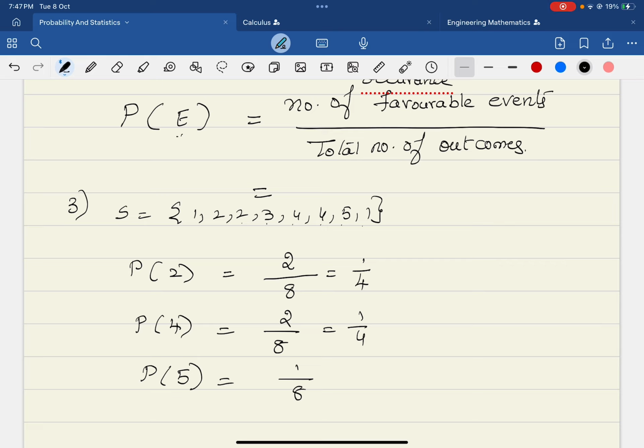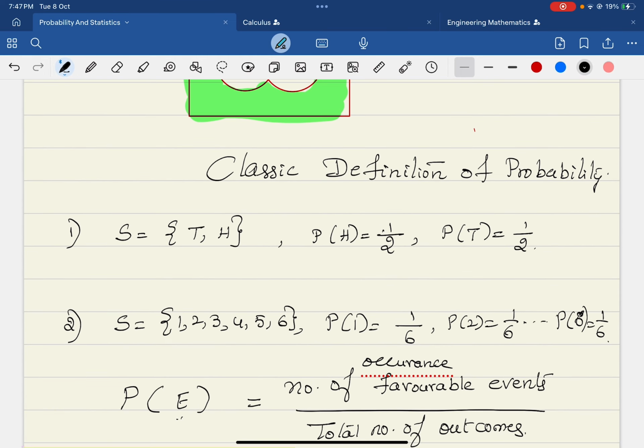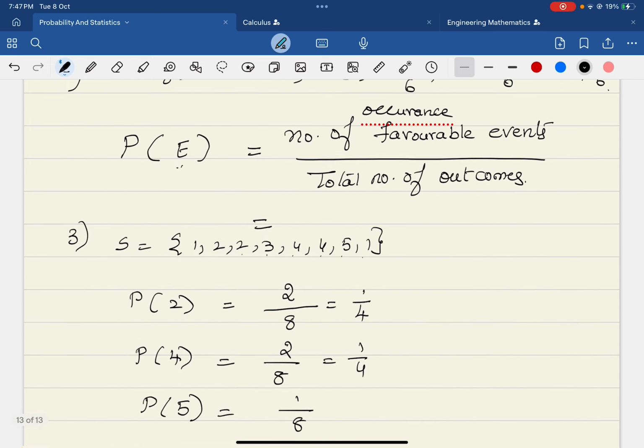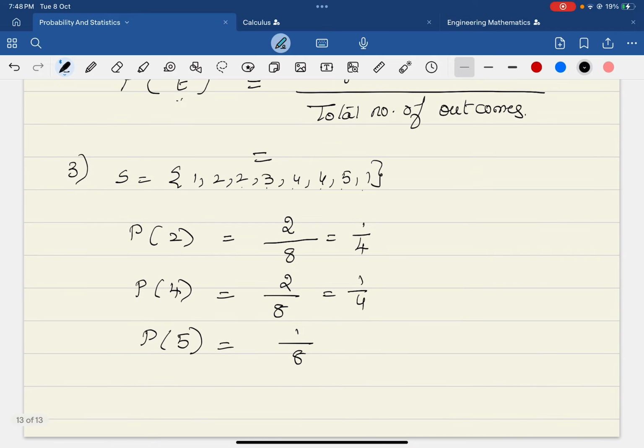Now, what are the actual properties of probability? If you observe, whenever we talk about probability, it is 1 by 2 or 1 by 6 or 1 by 3 or 1 by 4, 1 by 8, whatever, but it is not beyond 1.